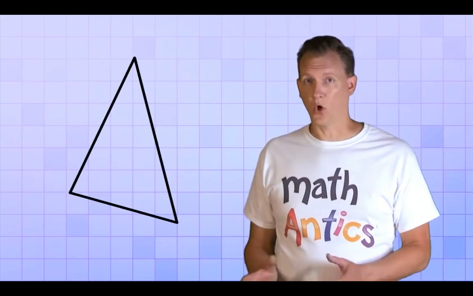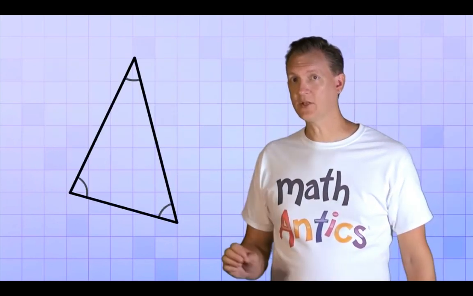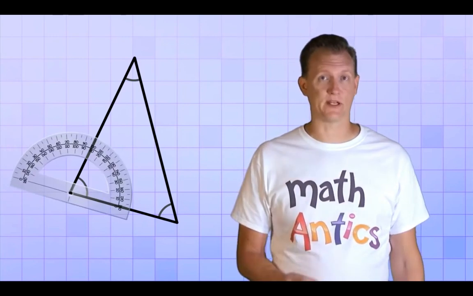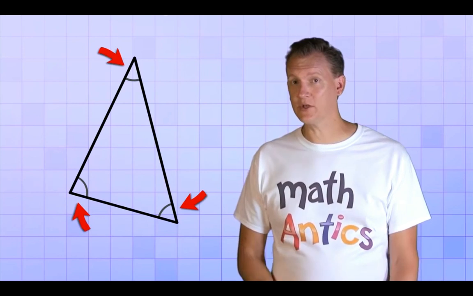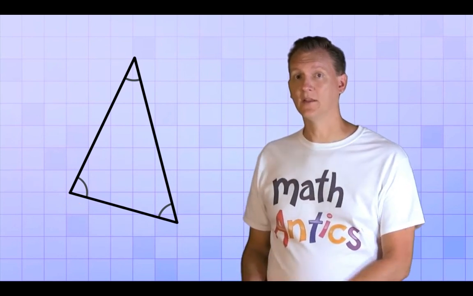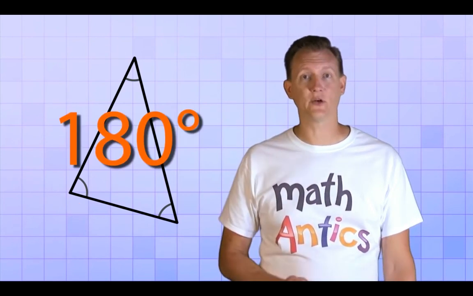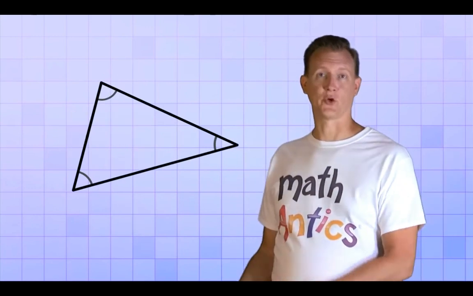In our video about angles and degrees, we learned that we can measure angles and say how big or how small they are using special units called degrees. Well, since triangles are always made up of 3 angles, each of those angles has its own measurement in degrees. And the important thing is that those 3 angle measurements, if you combine them, will always add up to 180 degrees. For example, have a look at this triangle.